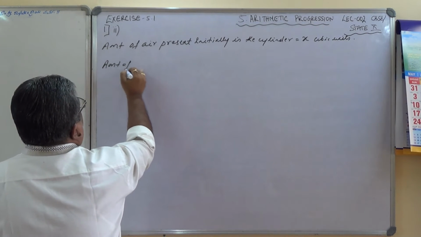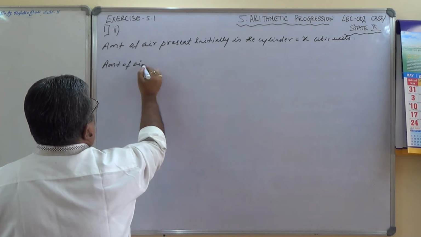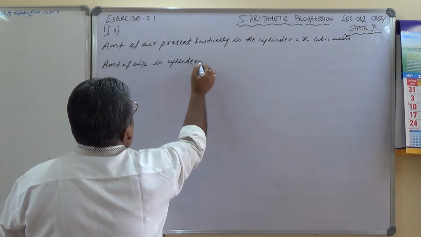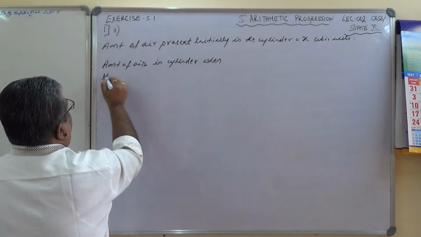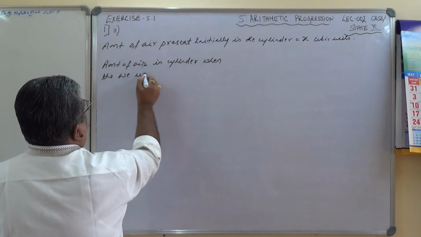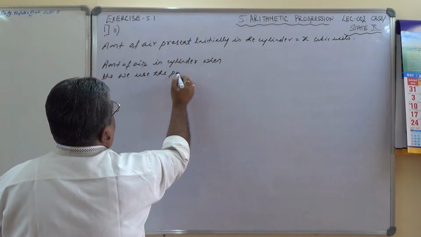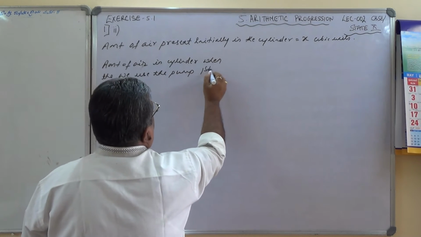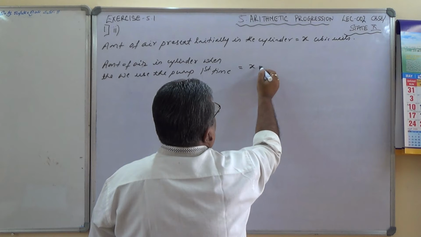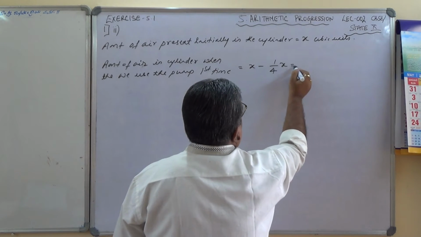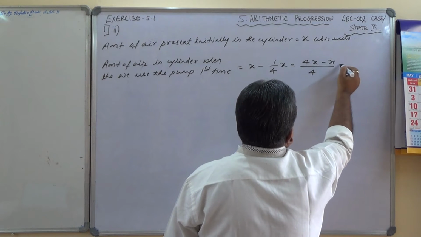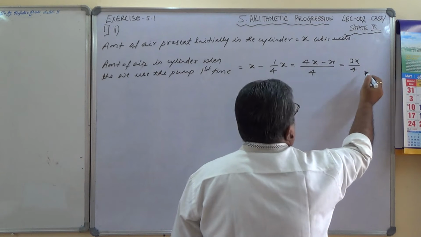Next, amount of air in the cylinder when we use the pump the first time equals initial volume x minus 1/4 of x, which equals, LCM is 4 here, (4x minus x)/4, which is 3x by 4 cubic units.